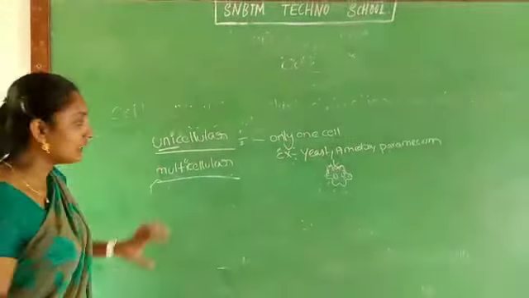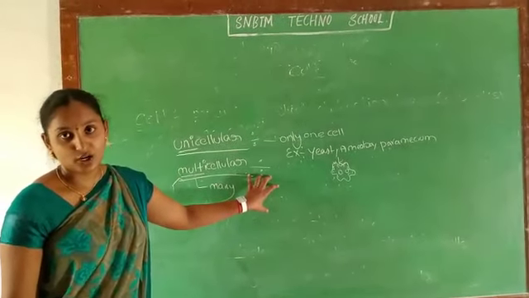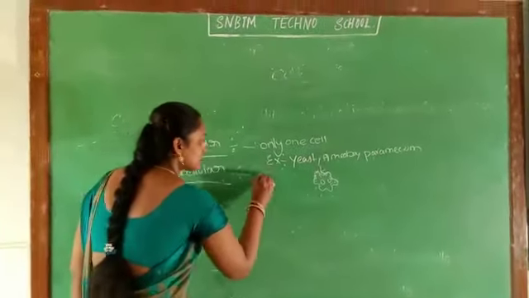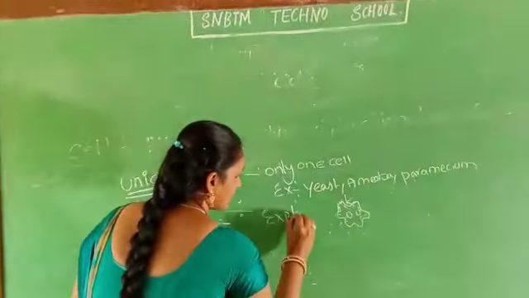Maybe trillions or millions, and how many cells also cannot be counted. It will come under multicellular organisms. Examples: plants and animals. All living organisms like plants and animals come under multicellular organisms.